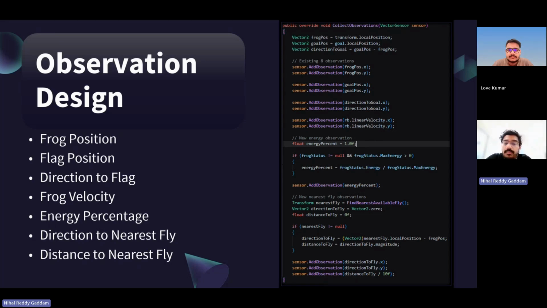However, the final game becomes more complex. The frog now has energy, flies, hazards, mud, and a chasing snake. Because of this, we expanded the final V3 observation size to 12. The important additions were energy percentage, direction to the nearest fly, and distance to the nearest fly. This change was necessary because energy affects the agent's decisions. If the frog only knows where the flag is, it may continue moving towards the flag even when the energy is almost empty. By giving it energy and the nearest fly information, the model has the information needed to start learning energy recovery behavior. This is why the observation design directly connects to the final game mechanism.